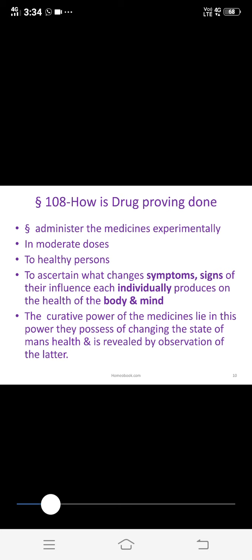As we know, drug proving should not be done on a sick person. Then the only way to ascertain the curative power of a medicine is to prove that drug on a healthy human being in moderate doses and collect their signs and symptoms. So this is the ideal way of proving drugs: it must be done on a healthy individual and not on a sick one. These are the two aphorisms, 107 regarding not proving on a sick person, and 108 regarding drug proving being done on healthy individuals. Understood, everyone?